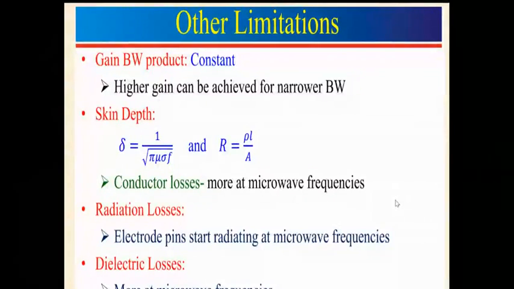At microwave frequency, the conventional tubes start resonating, and for a resonant circuit, always remember, the gain bandwidth product is constant. So to achieve higher gains, we should compromise on bandwidth.